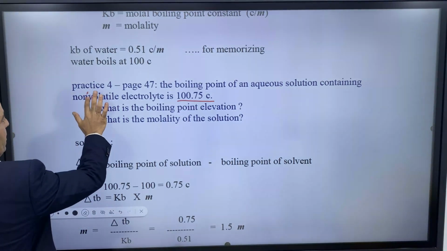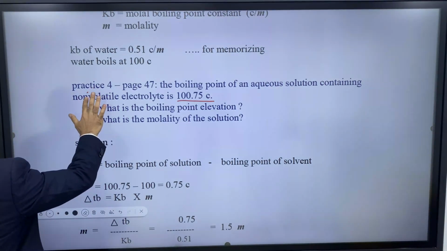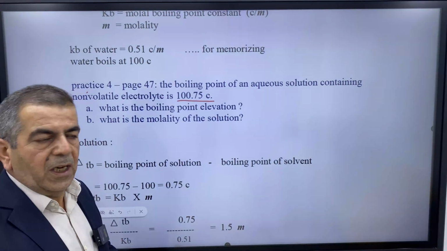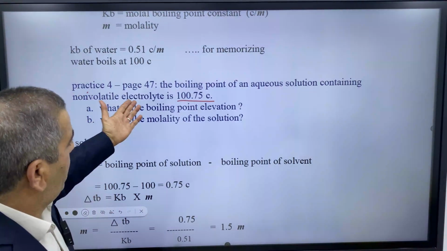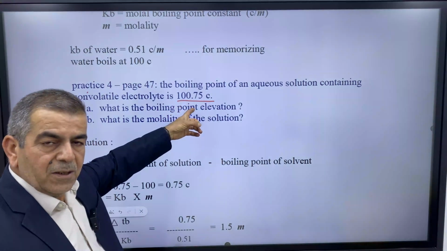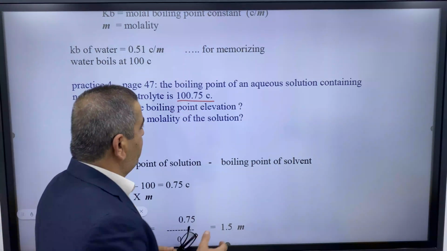First of all, we need to read the question 3 times. Okay, we have the boiling point, the final boiling point. This is not delta TB, this is the final. So the delta TB here,